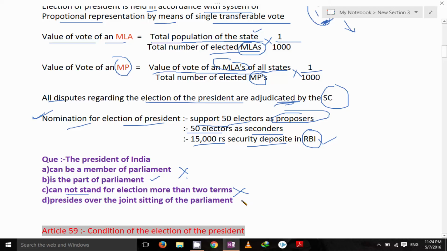Preside over the joint sitting of the parliament. No, actually the Speaker of the Lok Sabha presides over the joint sitting of the parliament. That's why this cannot be the answer. So answer is second. He is the part of the parliament, because the parliament consists of Lok Sabha, Rajya Sabha and the President of India.